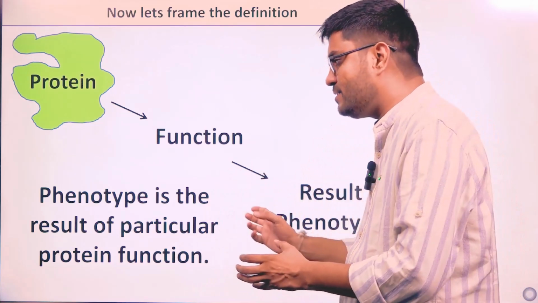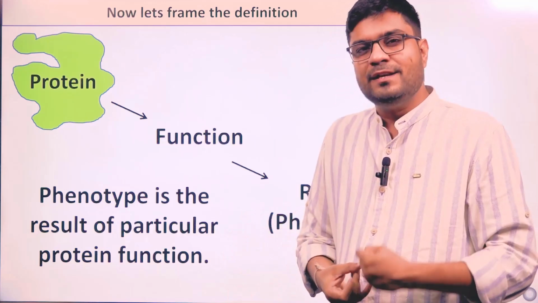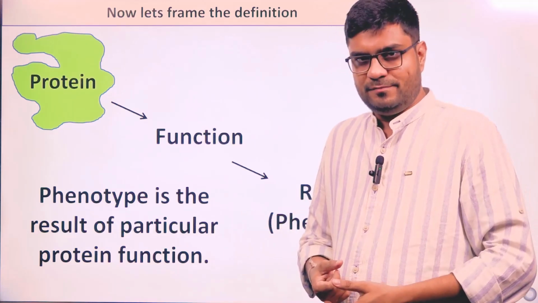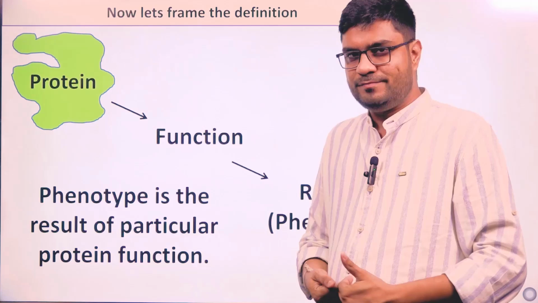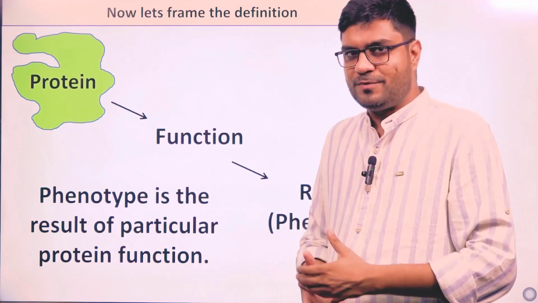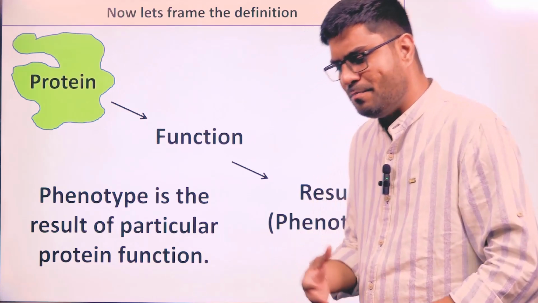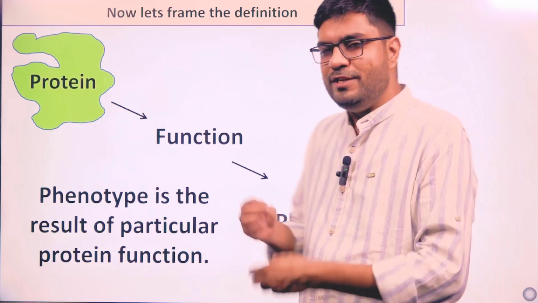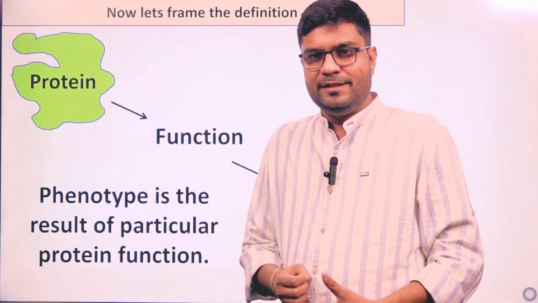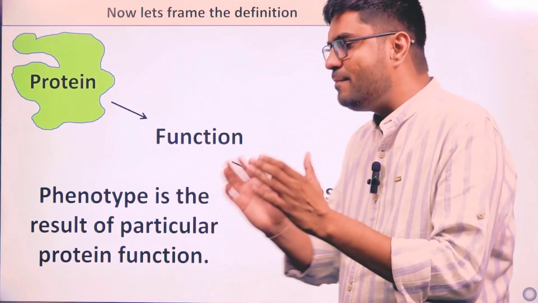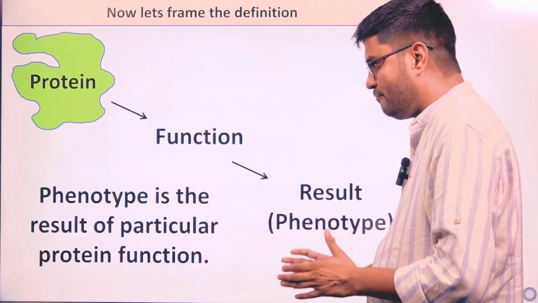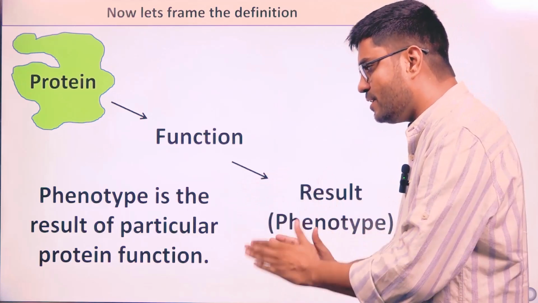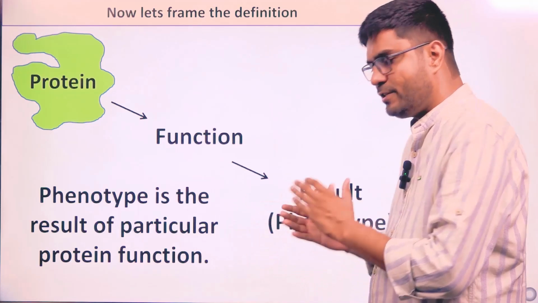If we keep these statements in mind, then it is very easy to understand all the laws and complex concepts of genetics, whether it is alleles, multiple alleles, gene interactions, or molecular regulations. All can be understood by one logic: phenotype is the result of a protein function.